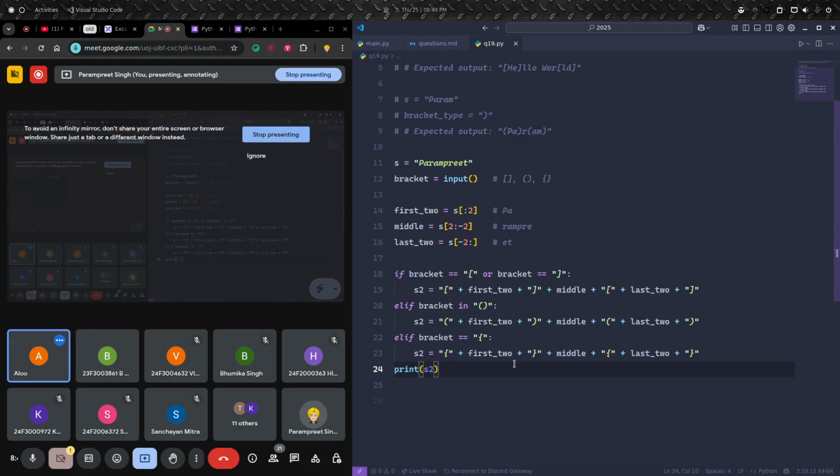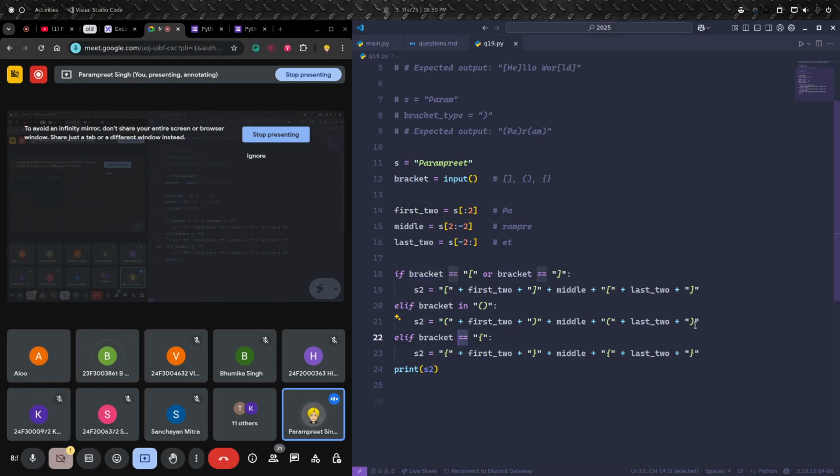Is it clear to everyone? I want to add one thing. If the user wants to use two different brackets, then how to handle it? Then you need to create combinations. More combinations, yes, very simple. Or you can again ask for two brackets or something. You just need to expand this code a little further.